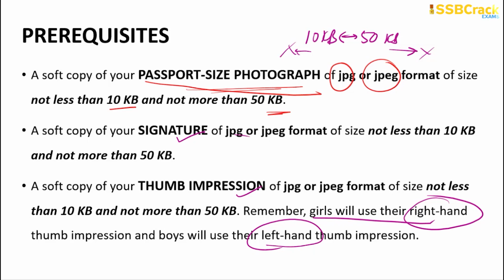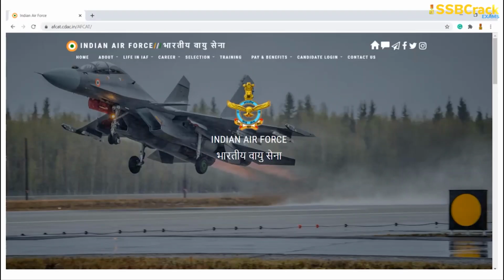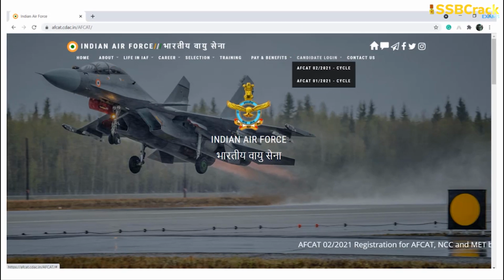Moving forward now towards applying for the AFCAT, the first and foremost thing is you have to go to the website afcat.cdac.in. This is the website afcat.cdac.in. You have to log on to this website, and on the menu bar of this Air Force officers application page, there is an option known as candidate login. Once you move your cursor towards that, you will get an option known as AFCAT 2 2021 cycle and AFCAT 1 2021 cycle. Our job is to go through the AFCAT 2 2021 cycle.